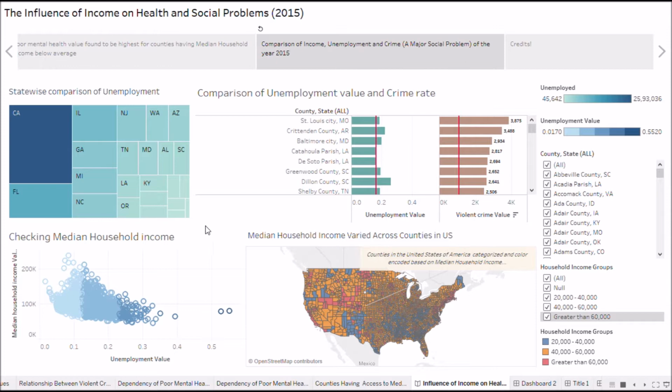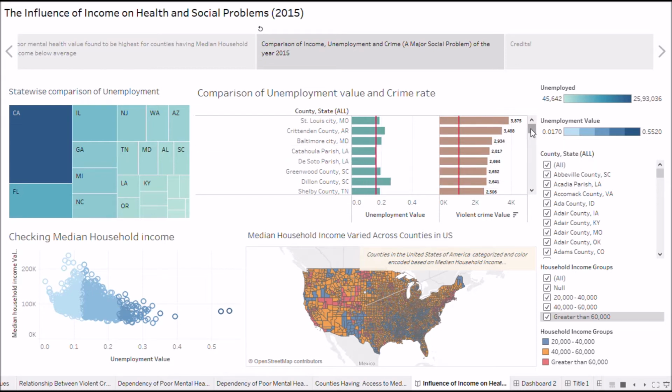The top right visualization demonstrates the relationship between unemployment and crime rate. We see a relatively linear relationship between the two variables, with some counties exhibiting an exponential relationship while other counties show a weak linear relationship, with the exception of certain outliers. In some counties, we can observe that there is an exponential relationship between unemployment rate and violent crime rate, with a slight increase in unemployment rate resulting in a very large increase in violent crime rates. This can be seen for counties such as Missouri, Arizona, Louisiana, and Maryland.